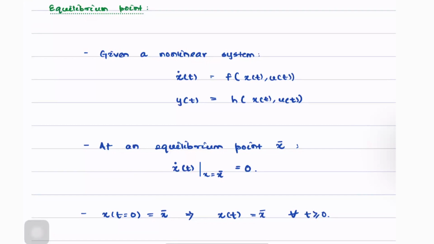It simply means that, when we set this equation x dot equal to 0, remember that it goes equal to 0 also at some suitable value of the input, u of t, being equal to u bar. Now, when we come back to this expression, suppose we start at the initial condition x at t equals 0 being equal to x bar, then when that particular input, u bar, is applied, we know that for all time to come, the states continue to be at that equilibrium point.